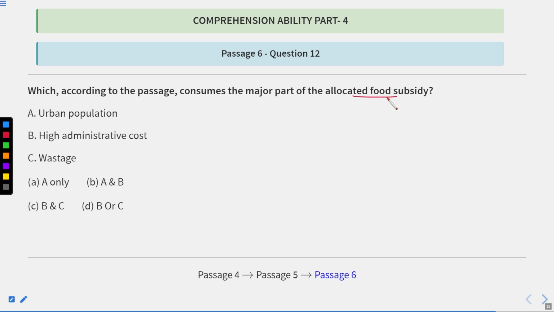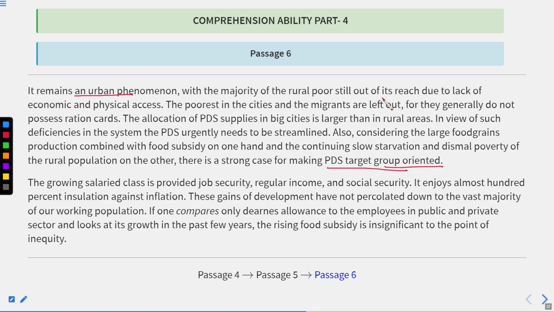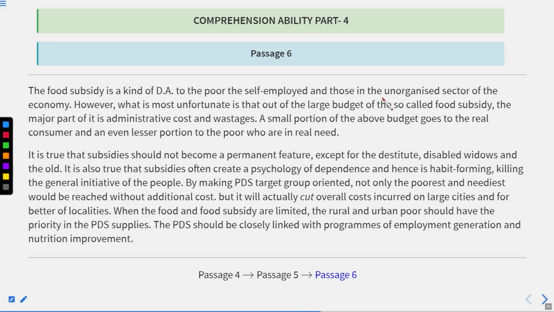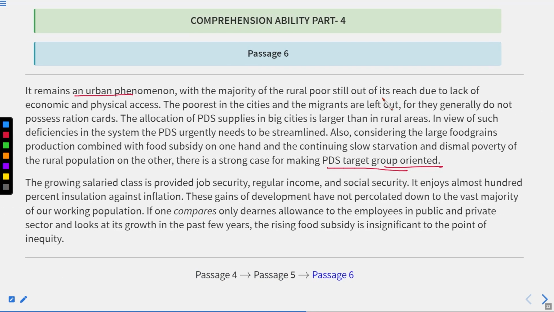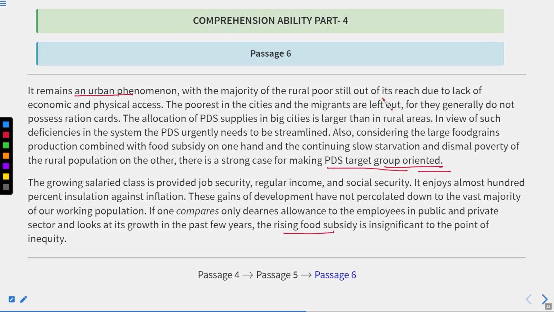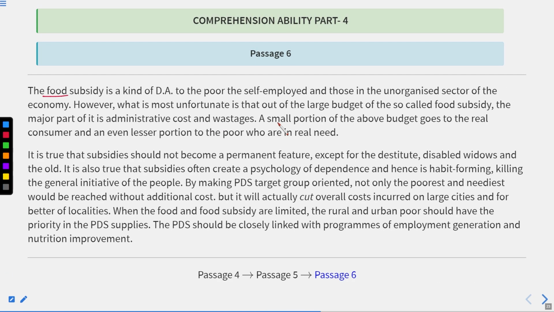Let me tell you where. If we see this passage and the lines, okay, yes, here.